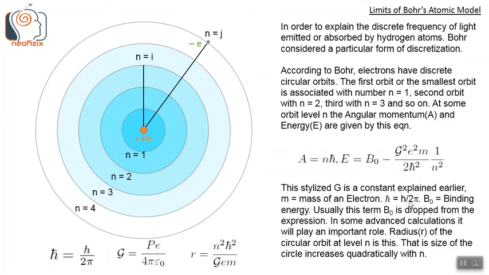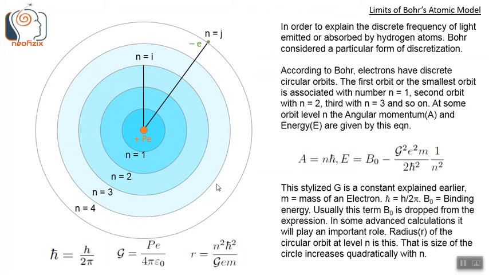h bar is h by 2 pi, where h is the Planck's constant. So h bar is the reduced Planck's constant. B naught is the binding energy, which is a constant. Usually this term B naught is dropped from the expression. In some advanced calculations, it will play an important role. We will use it there.